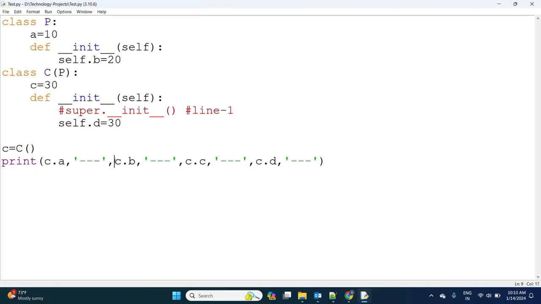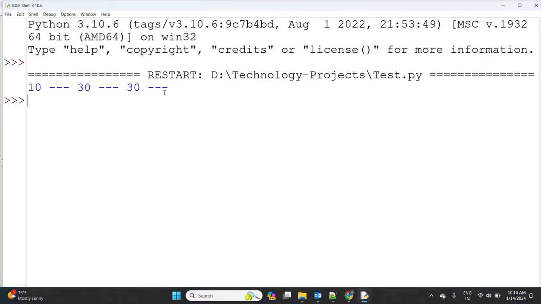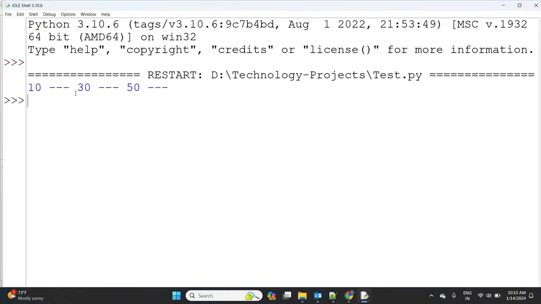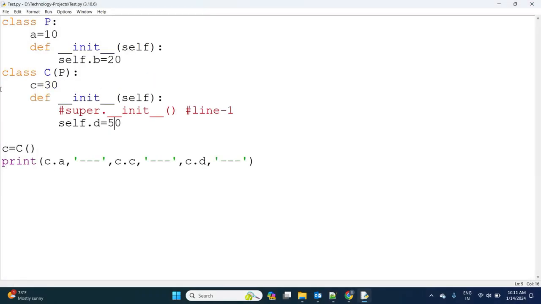So first, let me execute by removing that one and observe the output: 10, 30 and 30. Let me take here some 50. Observe the output now: 10, 30, 50. So it is accessing the parent class static variable, the child class static variable and the child class instance variable.